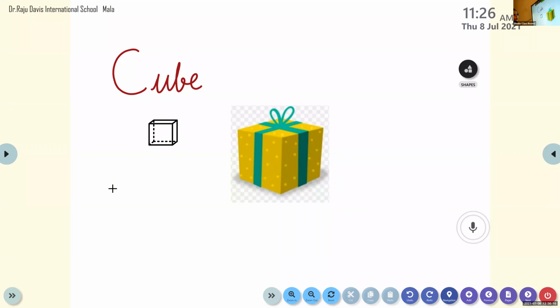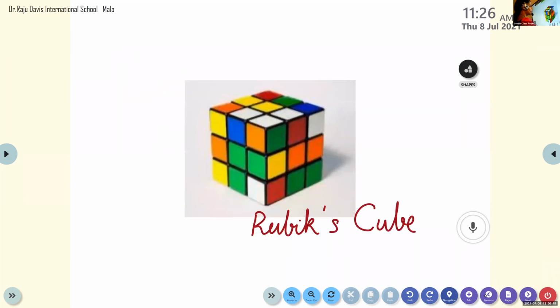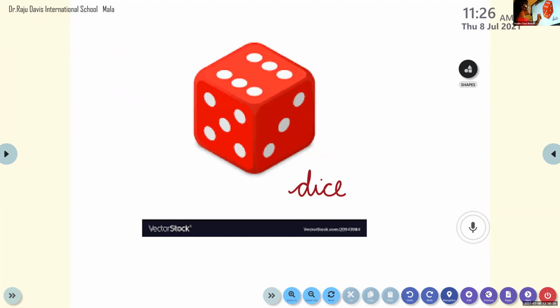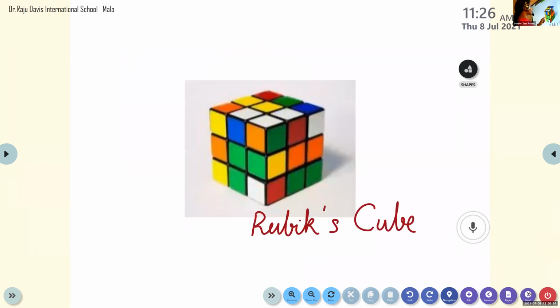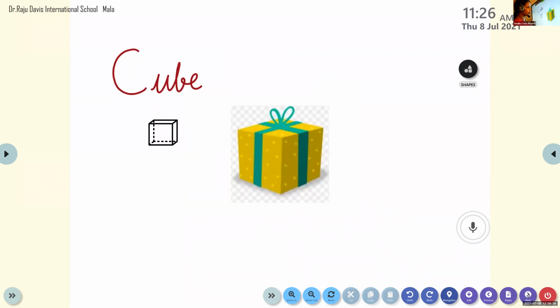C-U-B-E, cube. Now, cubes, all faces are squares. Cube-like objects we can see: dice, D-I-C-E, dice. Another one, Rubik's cube. Another one, gift box. Okay, this also has the shape of a cube.